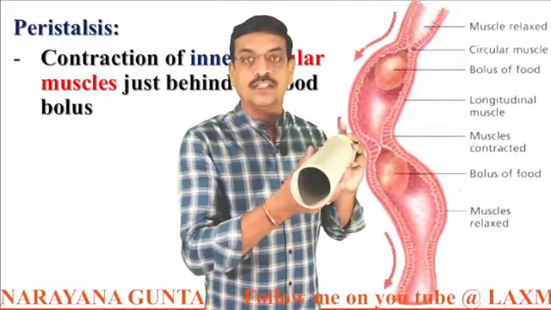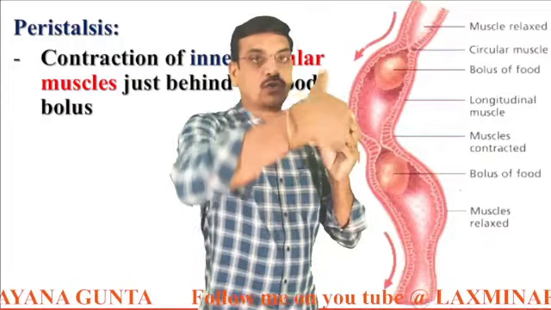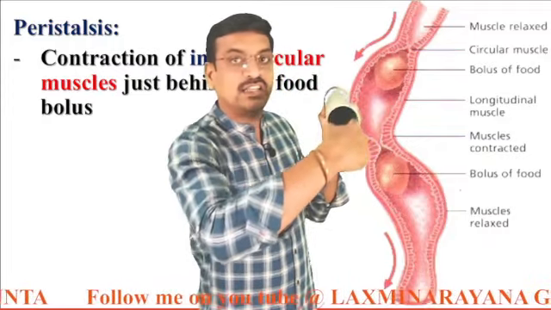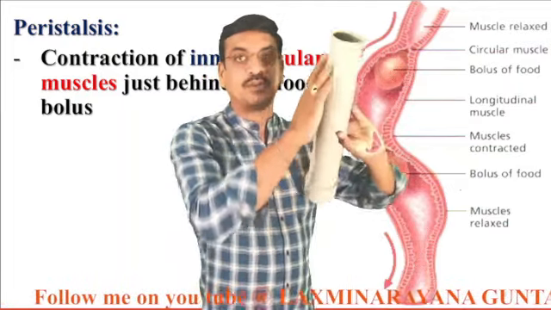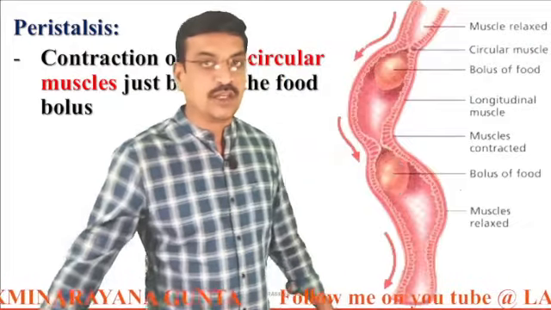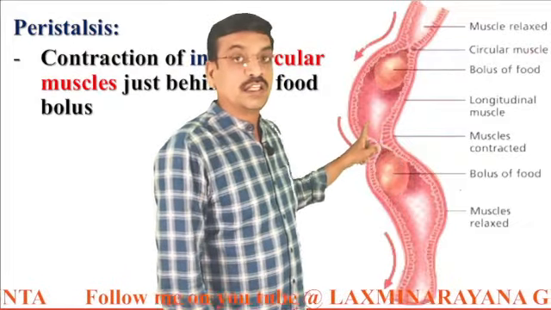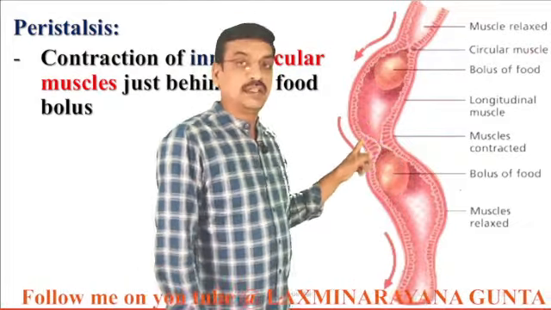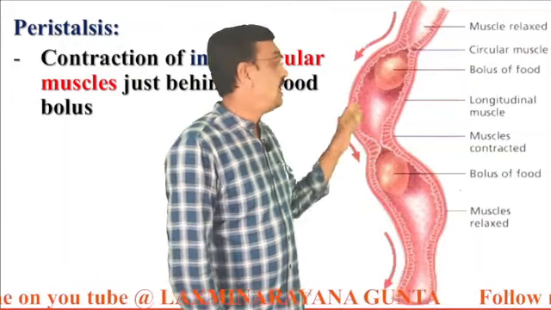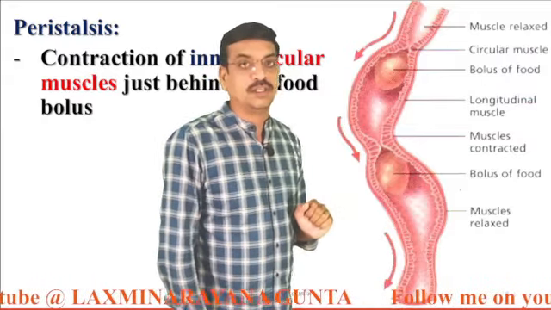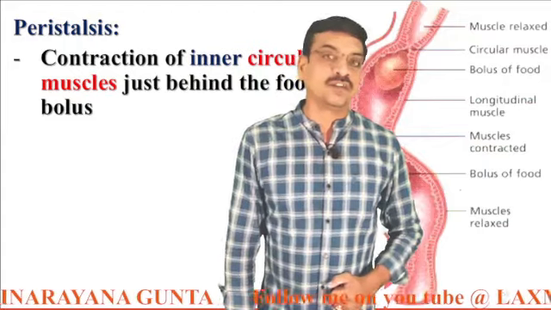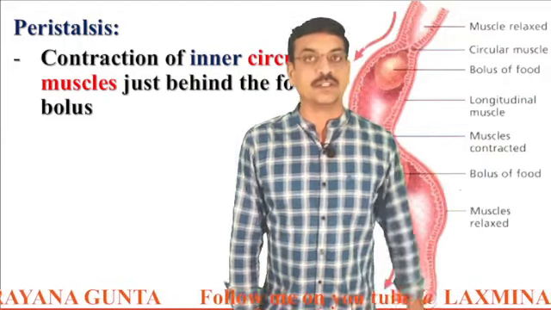This esophagus consists of outer muscles and inner muscles. The inner muscles are circular muscles, whereas the outer muscles are longitudinal muscles. Here also you can observe. This is the esophagus. The walls of the esophagus contain inner circular muscles and outer longitudinal muscles. And the peristalsis is observed because of the contractions and relaxations of these muscles.